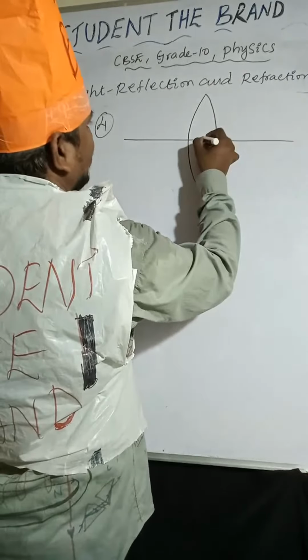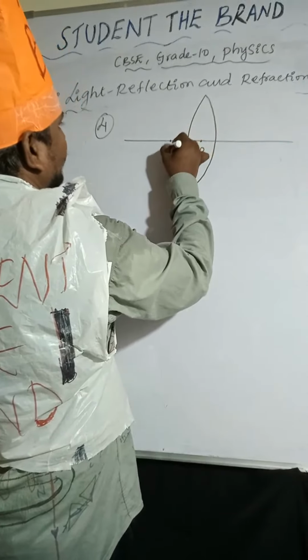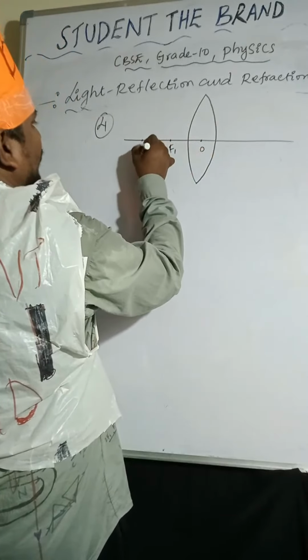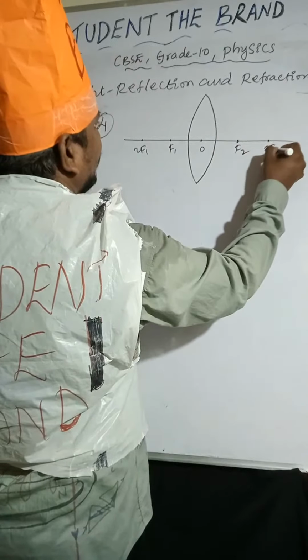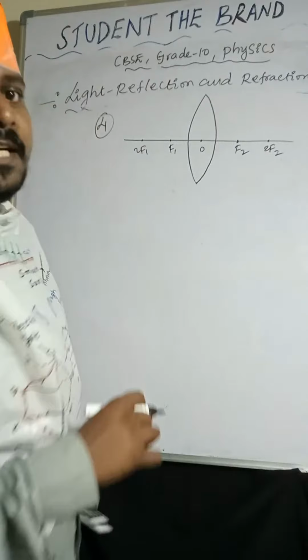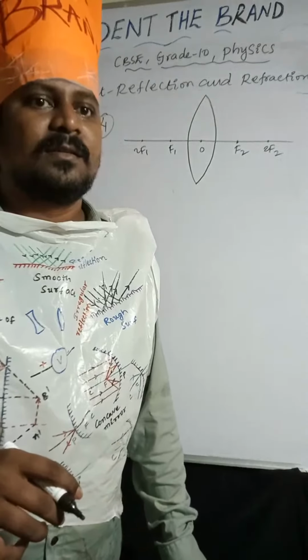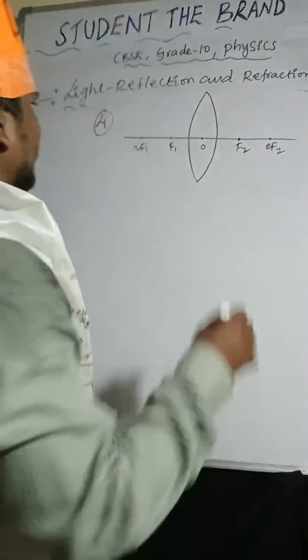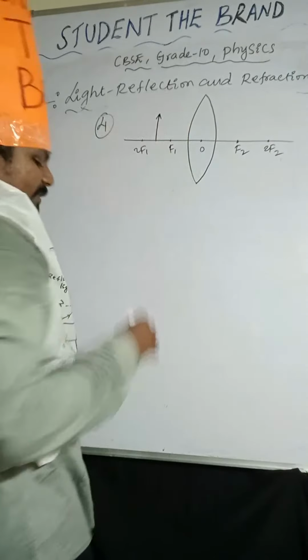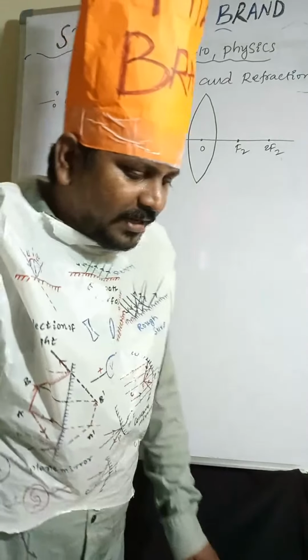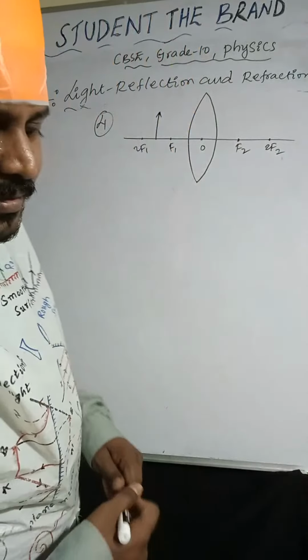So optic center, F1, 2F1, F2, 2F2. Object is placed between 2F1 and F1.